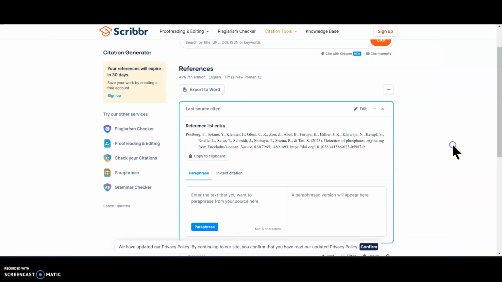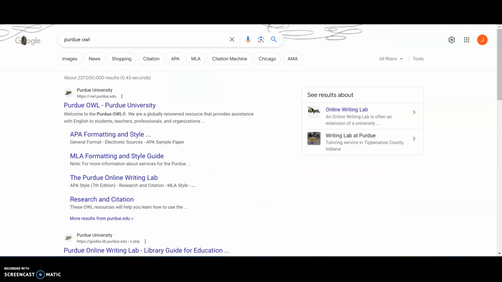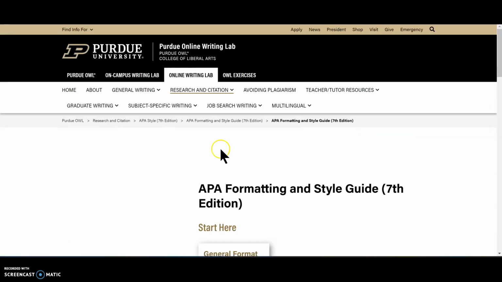But if you want other references, see, there's that in-text citation. You can also go to a website called Purdue OWL, which is kind of like the gold standard of APA.